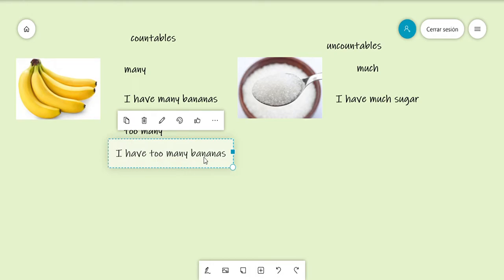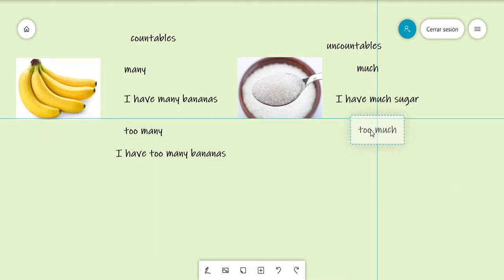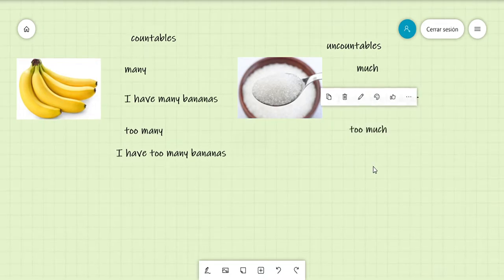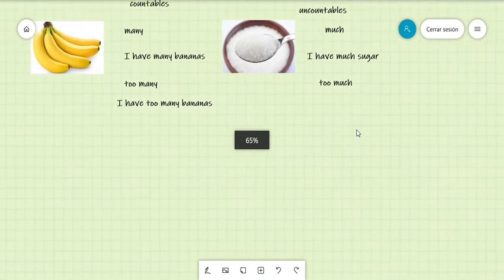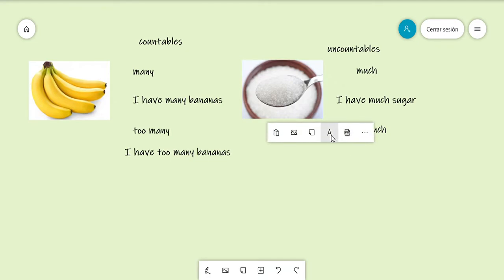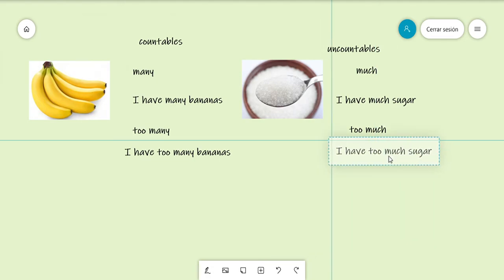In this side, you can do exactly the same. You can use too much, like in the expression I love you too much, because obviously love is something that you can't touch or count. For that reason, you use too much. In this way, you can write, for example, I have too much sugar, and we express that I have more than the quantity that I expect.